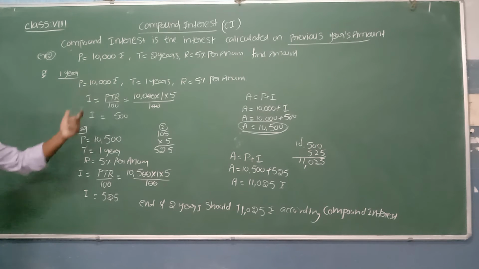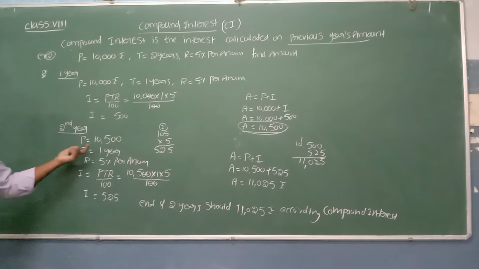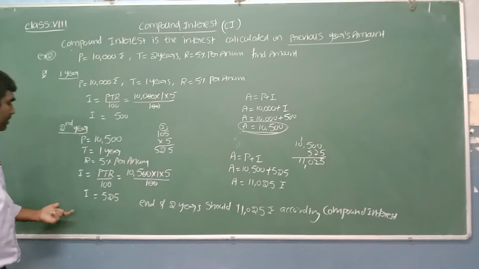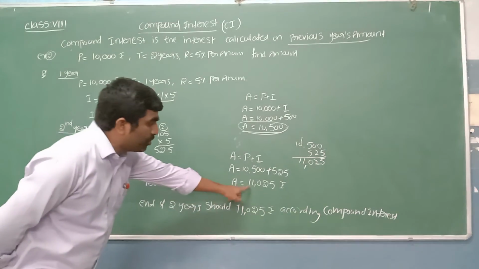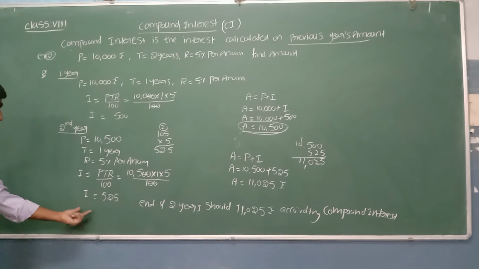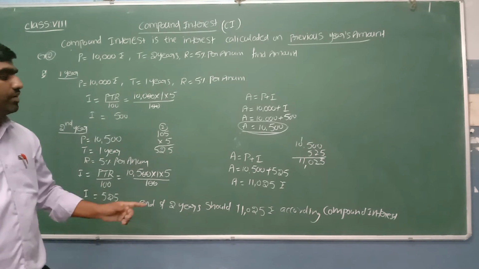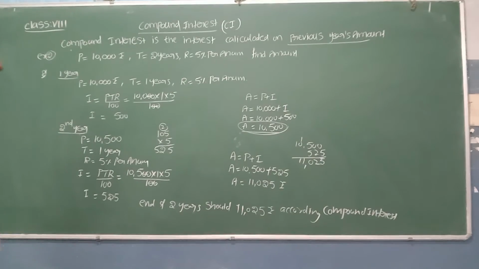Suppose if it is 3 years, third year. When I am going to calculate third year, principal amount is its previous year amount. Means previous year of third year, what? Second year. Second year amount is 11,025. That 11,025 will become principal amount. So this is the way we can calculate the compound interest.